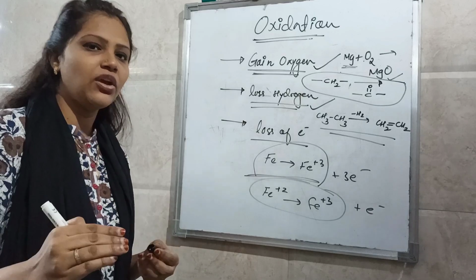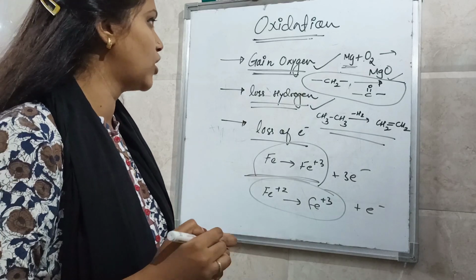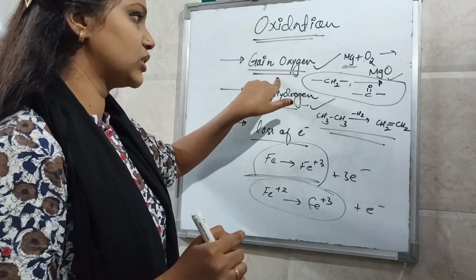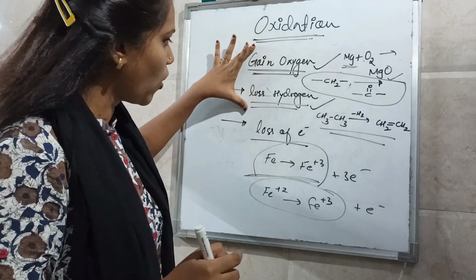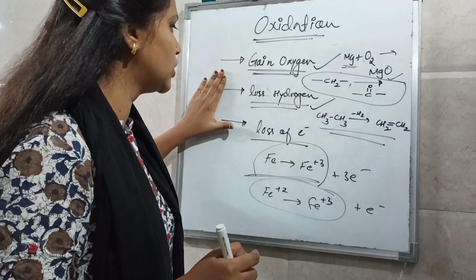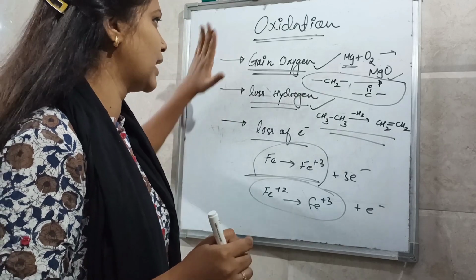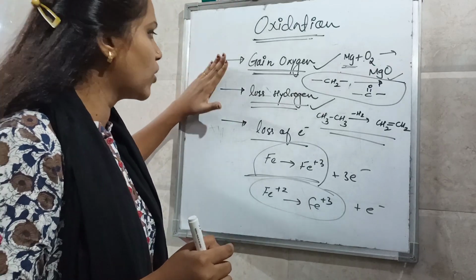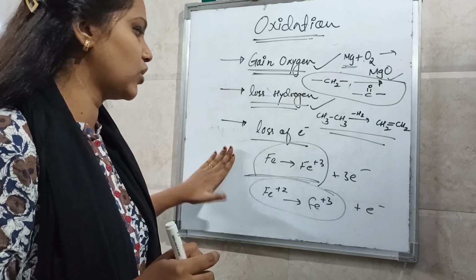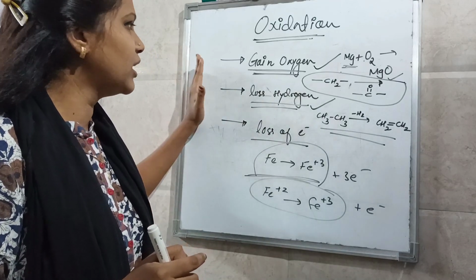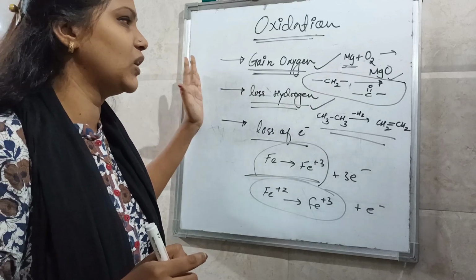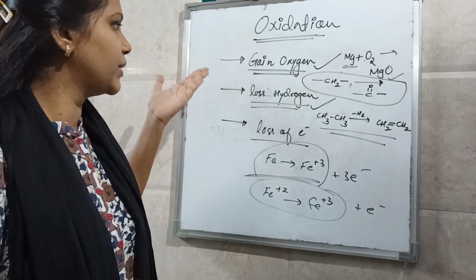So there are three ways of defining oxidation: gain of oxygen, loss of hydrogen and loss of electron. Either gain of oxygen, loss of hydrogen or loss of electron will be considered oxidation. This is the general definition which you have learned in 11th-12th standard or maybe in 10th standard.